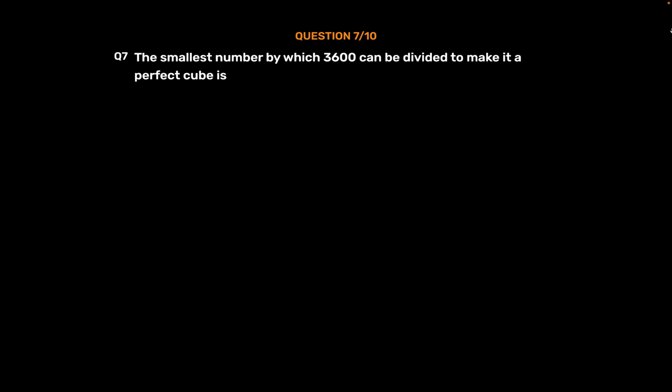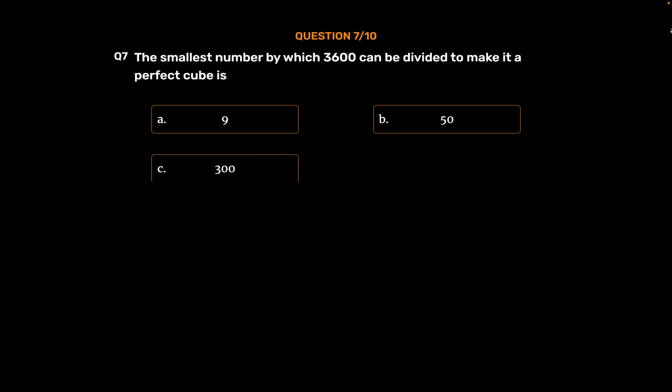Question number 7. The smallest number by which 3600 can be divided to make it a perfect cube is Option A 9, Option B 50, Option C 300, Option D 450. The correct answer is Option D 450.